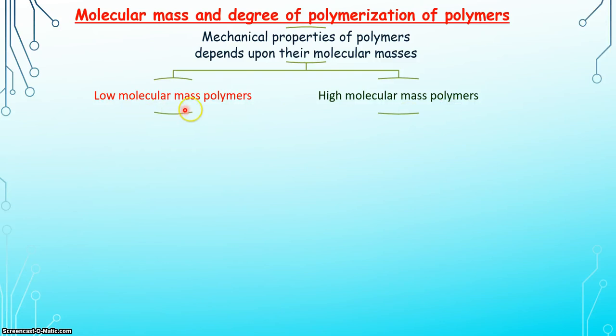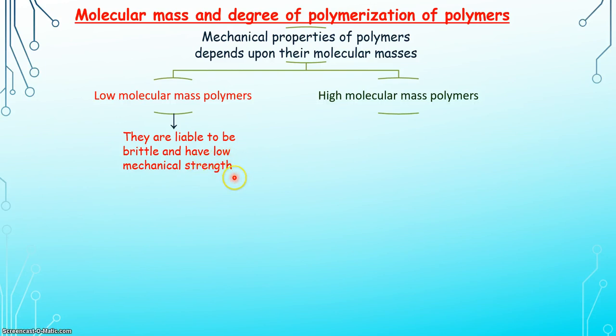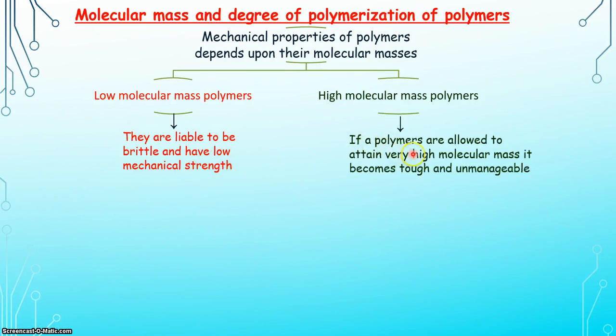If they are low molecular mass polymers, they are liable to be brittle and have low mechanical strength. And if polymers are allowed to attain very high molecular mass, they become tough and unmanageable. Both the conditions are undesirable.